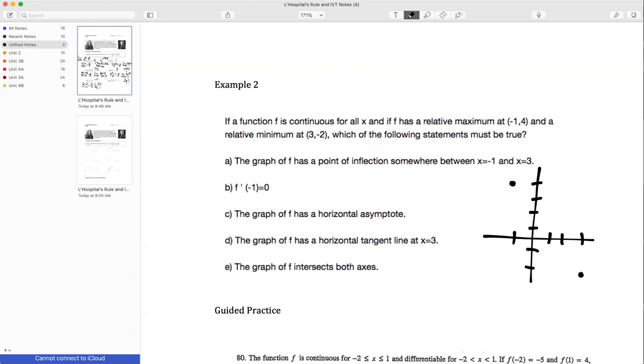So they tell me that this point here at -1, 4 is a relative maximum. And they tell me that this point right here at 3, -2 is a relative minimum. And I have a continuous function between the 2 points. So the graph of f has a point of inflection somewhere between -1 and 3. True or false?